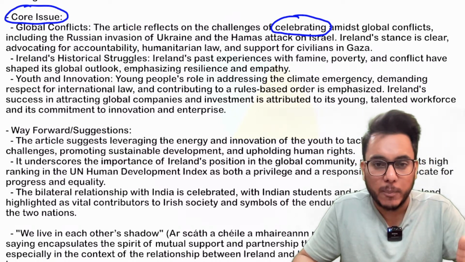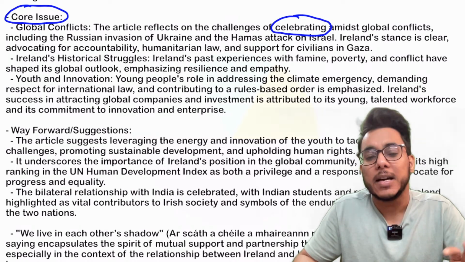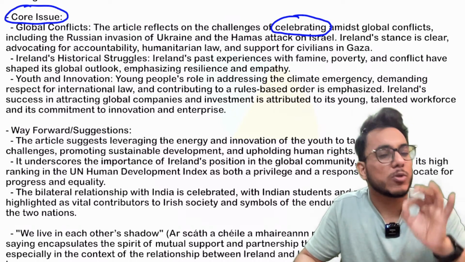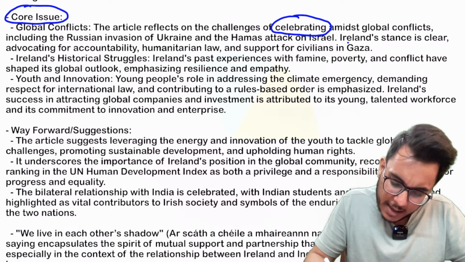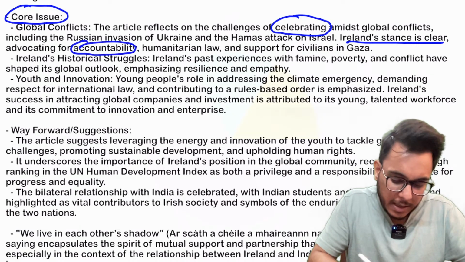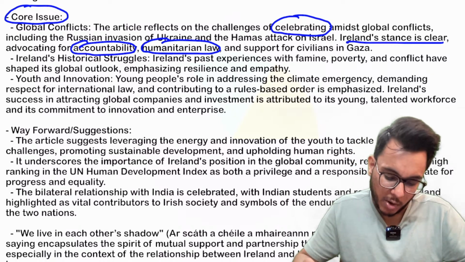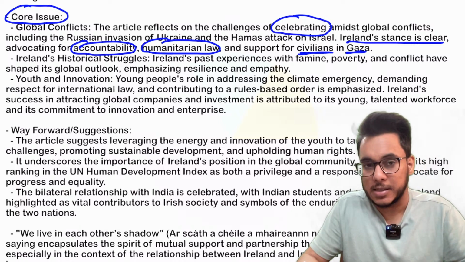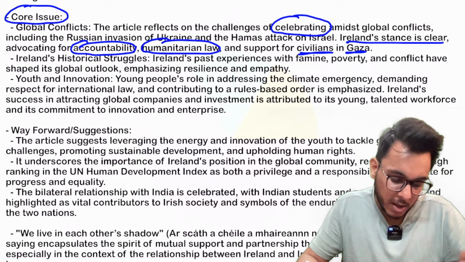Now when we talk about the position of India on these particular wars, India has not taken any clear position, but India condemns violence, India condemns the suffering of the innocent people. When we talk about Ireland, it has taken a clear stand. They advocate for accountability and upholding of humanitarian law in the Israel Gaza war, and they are supporting the civilian innocent people in Gaza who are suffering because of this war.